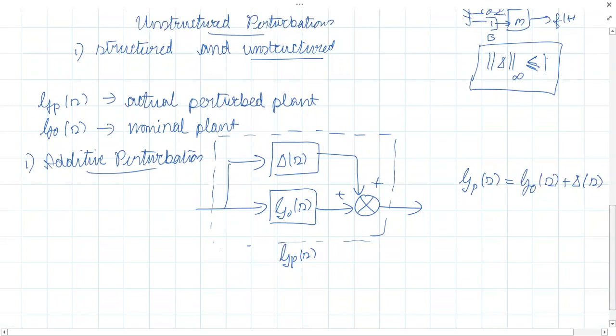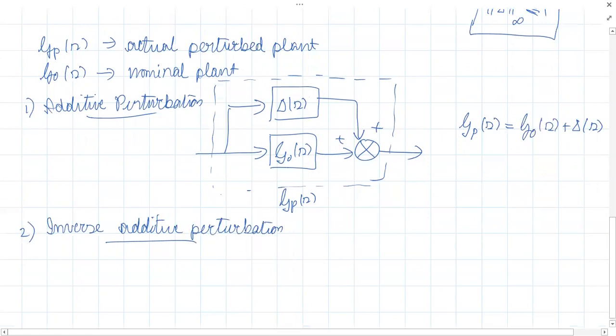Then we have inverse additive perturbation. So this is the nominal plant, G naught of S. Now the perturbation appears as an inverse thing.